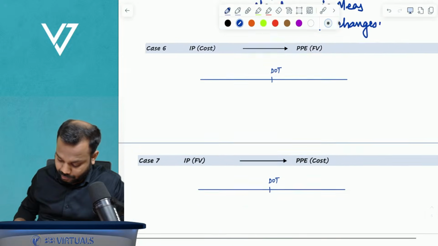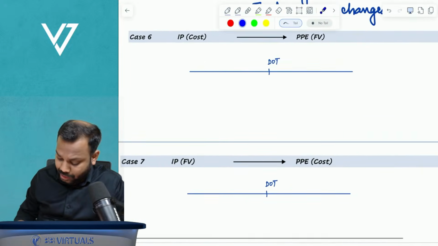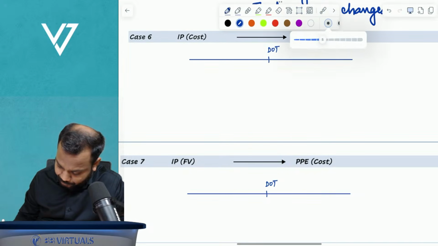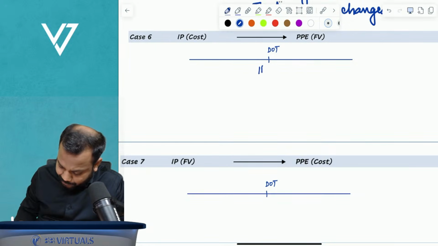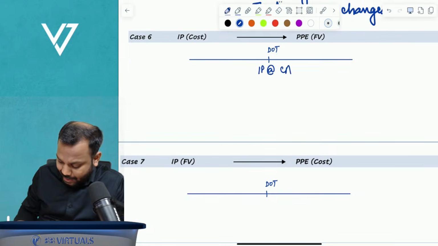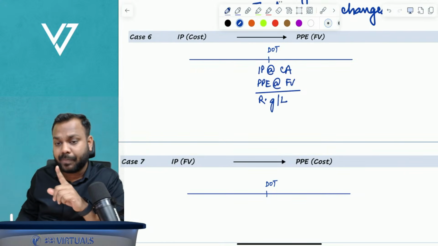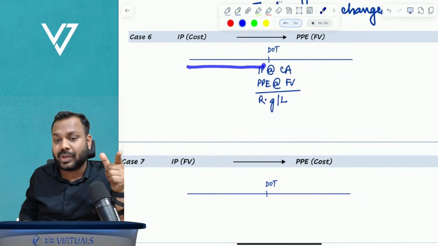Clear? Further, IP at cost to PPE at fair value. So here what will happen is, IP will be at its carrying amount, but PPE has to be recognized at fair value. And here you will get revaluation gain or loss. And what I have said, till date of transfer we apply the old classification accounting.